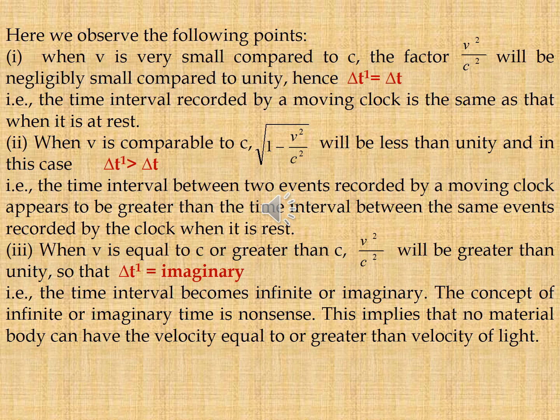Hence, delta t dash = delta t. Second case, when v is comparable to c, √(1 − v²/c²) will be less than unity. In this case, delta t dash is greater than delta t. Case 3. When v is equal to c or greater than c, v²/c² will be greater than unity, so that delta t dash is imaginary.